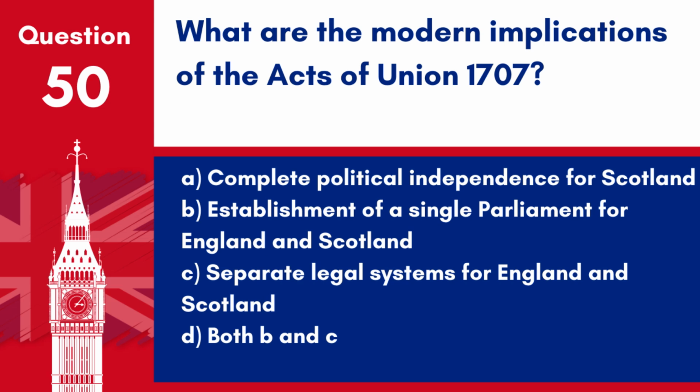Question 50. What are the modern implications of the Acts of Union 1707? A. Complete political independence for Scotland. B. Establishment of a single parliament for England and Scotland. C. Separate legal systems for England and Scotland. D. Both B and C. Answer: D. Both B and C. The Acts of Union 1707 created a single parliament for England and Scotland at Westminster, but maintained separate legal systems, which are still in effect today.